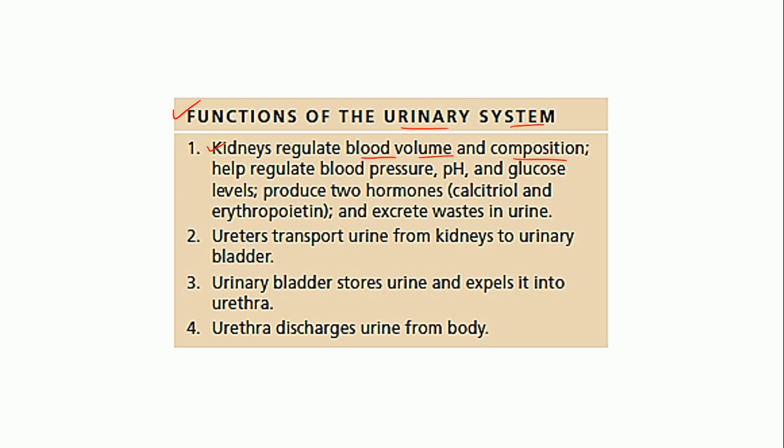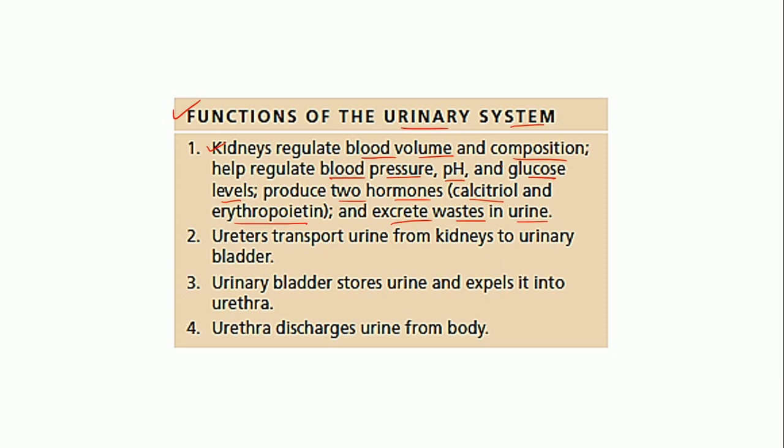Also it helps in regulating the blood pressure, the pH of the body, the glucose levels in your body. It also produces two hormones, that is calcitriol and erythropoietin, and excretes the waste in the form of urine. So as you can see, kidneys play a number of roles. Of course we will come to all these functions a little later.